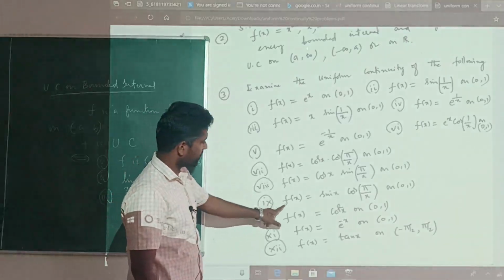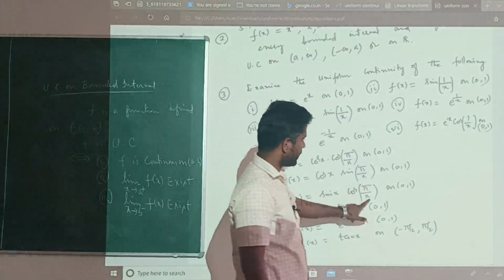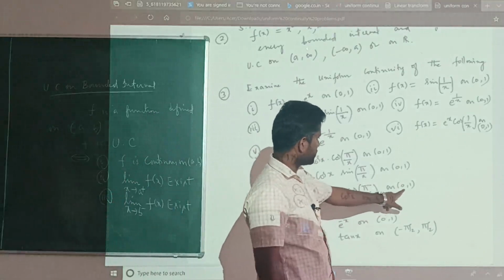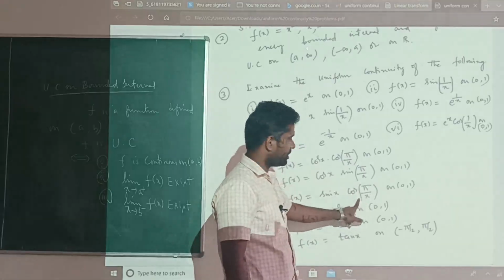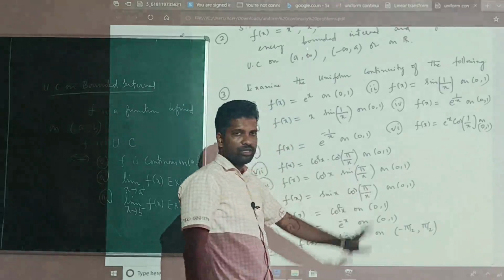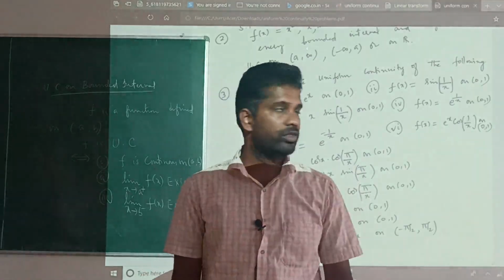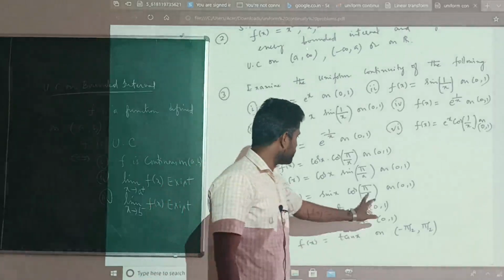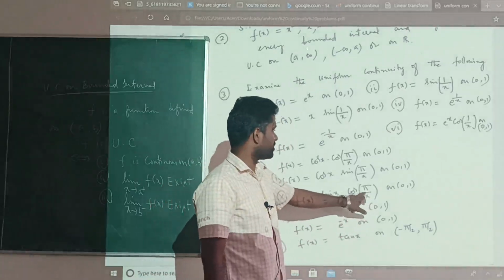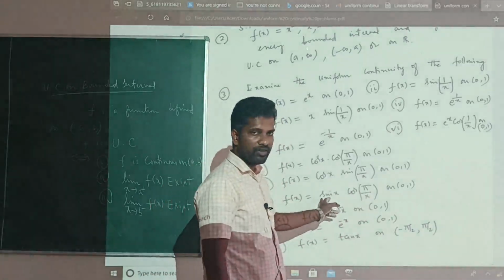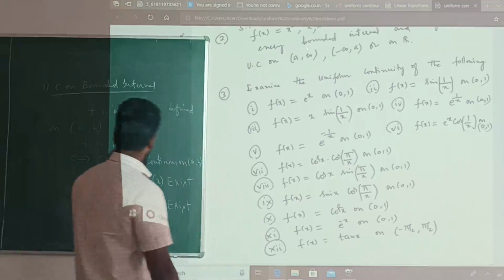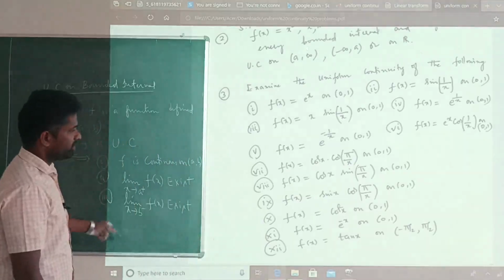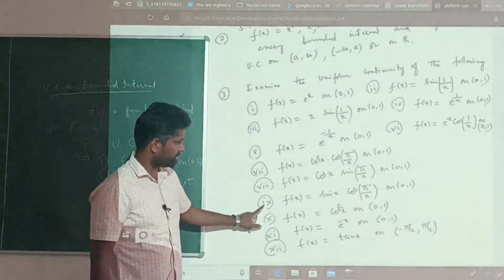If you consider f of x is equal to sin x into cos pi by x. See, as x approaches 0, this is 0 into some quantity, cos infinity. So that is 0. As x approaches 1, this is sin 1 into cos pi. Cos pi is minus 1, so you will get minus sin 1. So this function is continuous in the interval 0 to 1. So all these three conditions are satisfied. So this function is uniformly continuous.